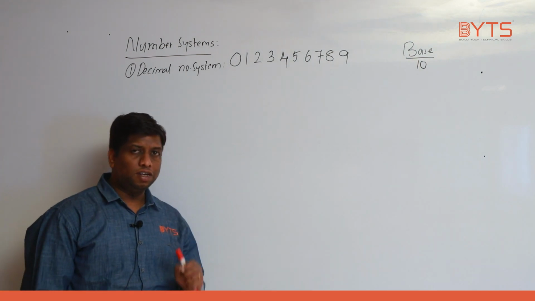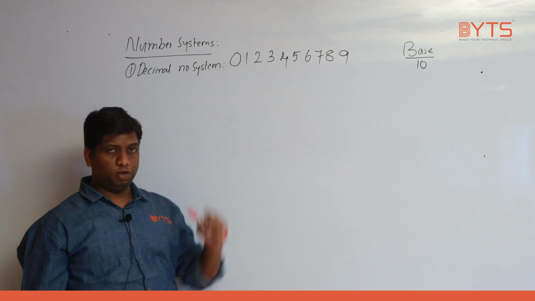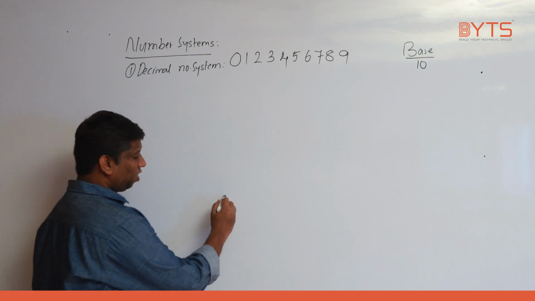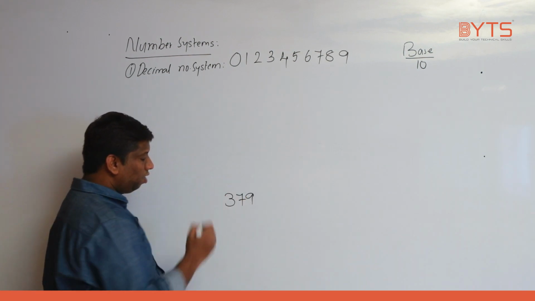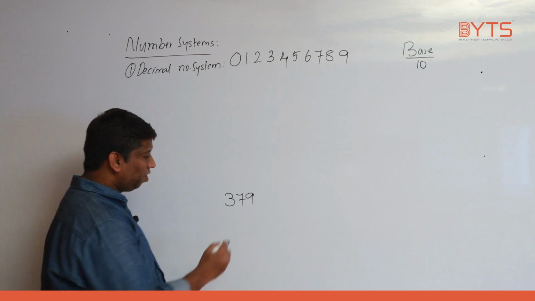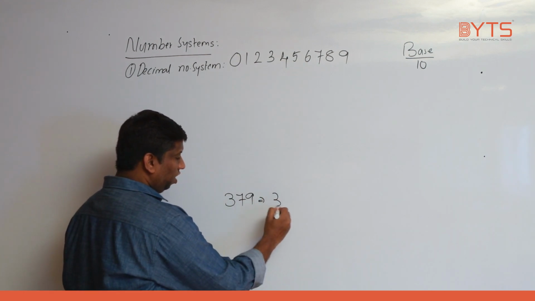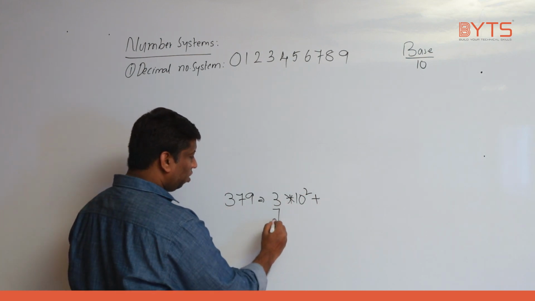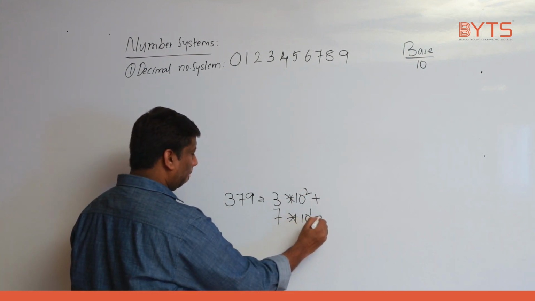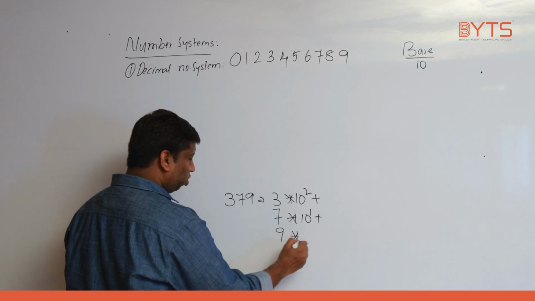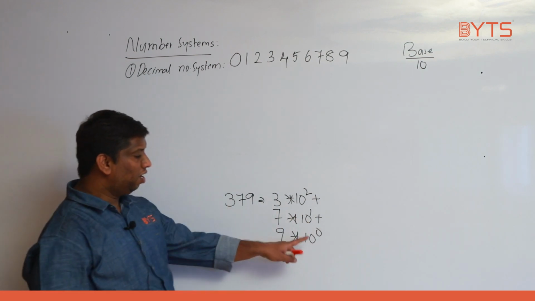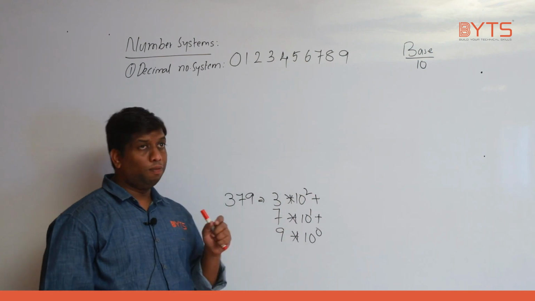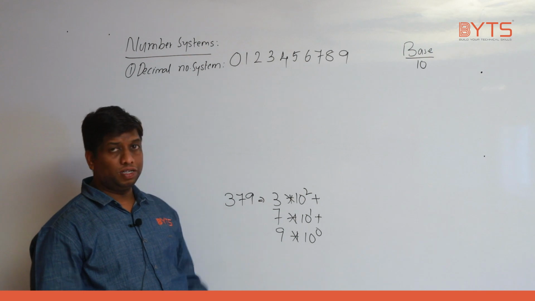Why is the base 10? Because totally we are having 10 numbers. Let me explain, very important point, try to understand. I will tell you why base is 10. Let us take 379. Internally, what is the meaning of 379? 3 into 10 to the power of 2 plus 7 into 10 to the power of 1 plus 9 into 10 to the power of 0. Can you please tell, 0, 1, 2 are what? Powers. 10 is what? Base. Understanding, right? That is the reason base is 10.